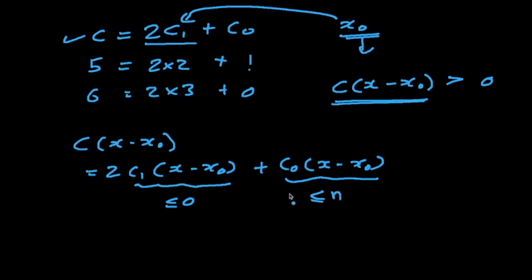So in either case, the number of improvement steps I can have is definitely going to be less than or equal to n. Every step I'll improve C0 by 1 and assume that C1 stays less than or equal to 0. In the worst case, I'll have at most n improvement steps. So if I start with x0, then the augmentation algorithm will find the optimal answer for C in at most n steps. That's the observation.